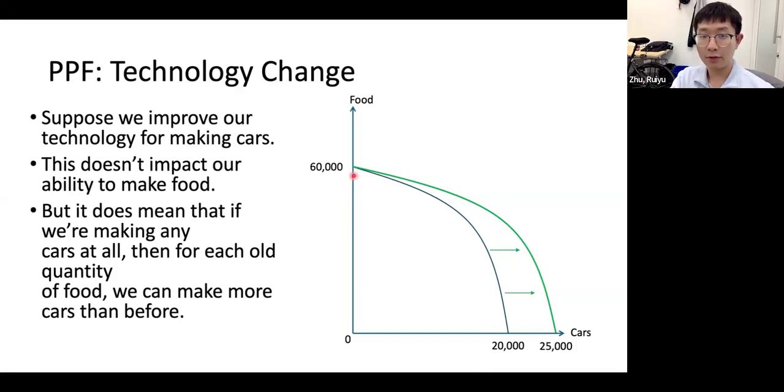It happens when we make everyone produce food, right? We should have the same amount of food because our food technology is the same. But if we are making any cars, we should have more cars because we are better at making cars now. So the PPF is moving to the right, but keeps the intercept the same.